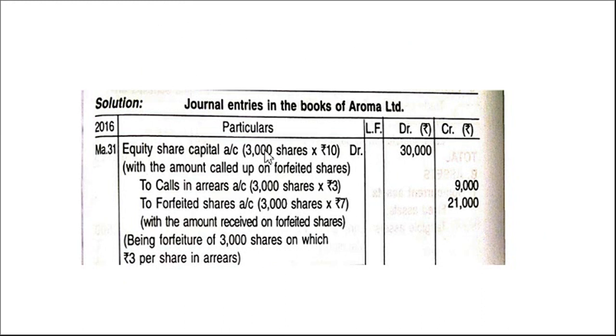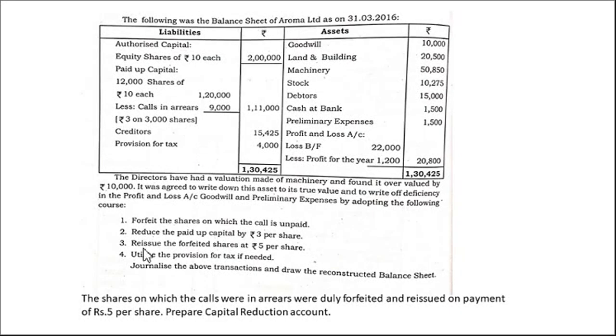Equity share capital account 3,000 shares into 10, 30,000. To calls in arrears, so arrears we have to write 3,000 into 3. Whatever balancing amount is there, that is the forfeited shares. To forfeited shares account 3,000 into 7. How did we get this 7? 10 minus 3. Correct? So 3,000 into 3, 9,000. 3,000 into 7, 21,000. The second journal entry, reduce the paid up capital by 3 per share.